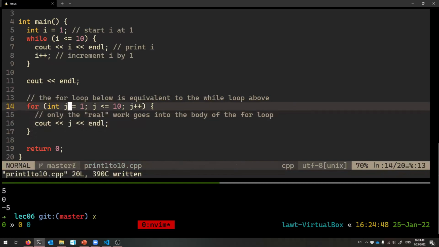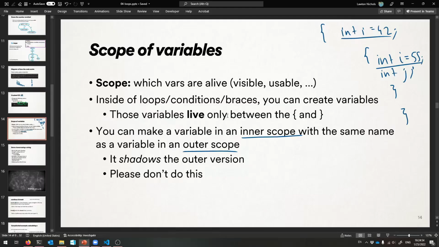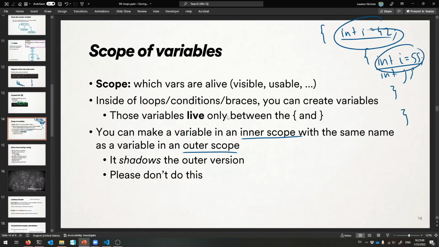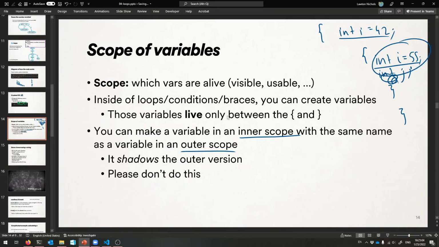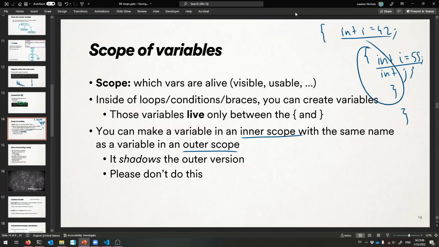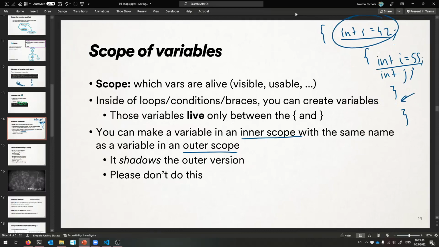So I was creating a brand new scope with a brand new variable called I. That just shouldn't have happened, okay? I'll give you a bigger example of that in just a second. But yeah, this I is a separate variable from this I. So if you're touching this I, printing it out, changing it, you're affecting this one inside of these curly braces. But the second you get back out here, you have the old value of I again. It saved itself. It knows what it used to be. It has nothing to do with this inner one, okay?